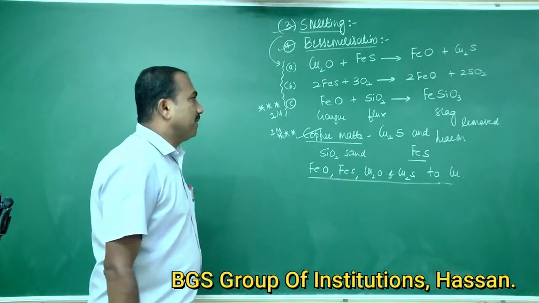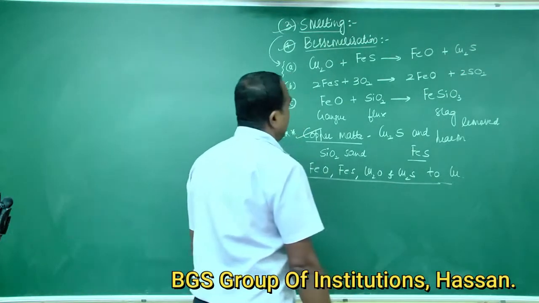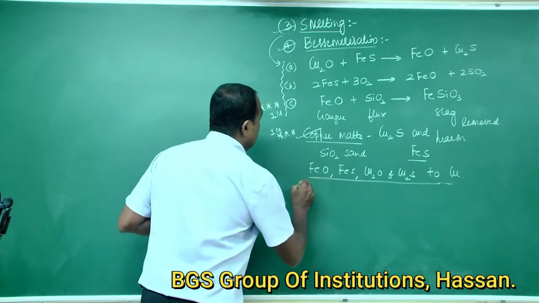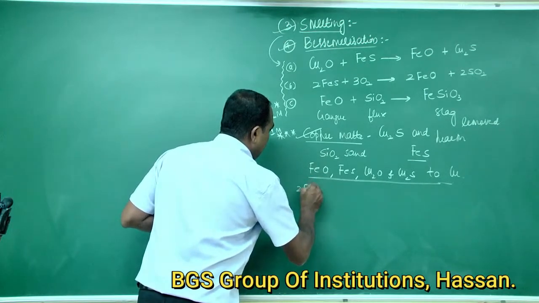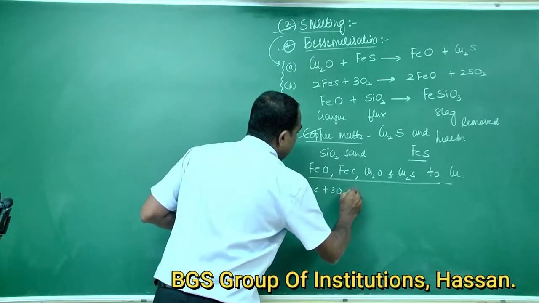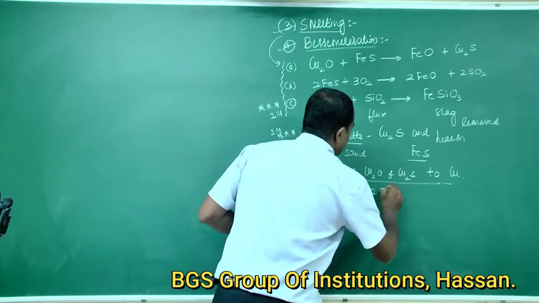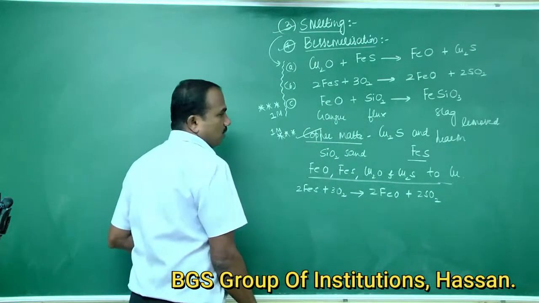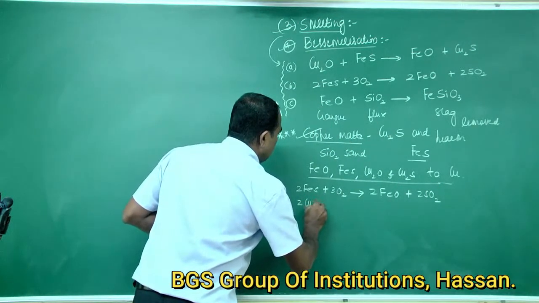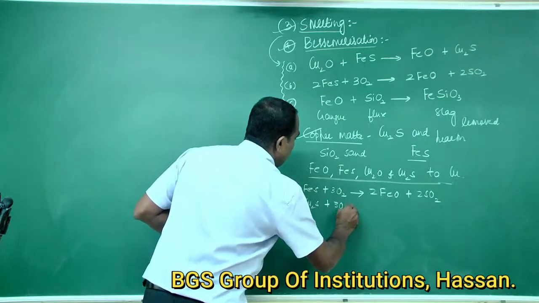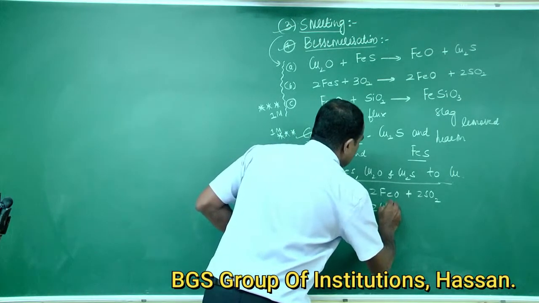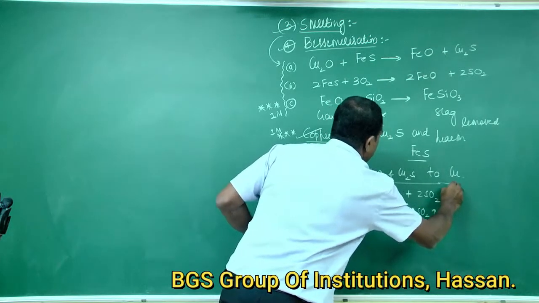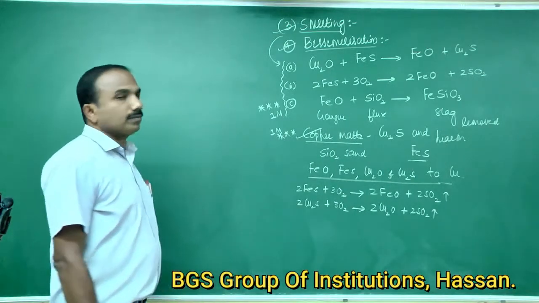The following chemical reactions take place. 2FeS plus 3O2 gives 2FeO plus 2SO2. 2Cu2S plus 3O2 gives 2Cu2O plus 2SO2.